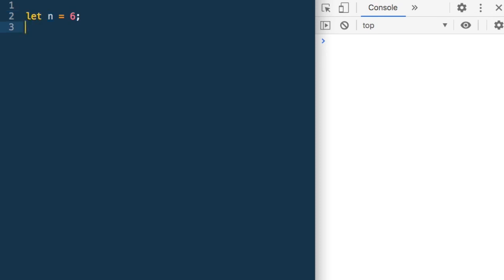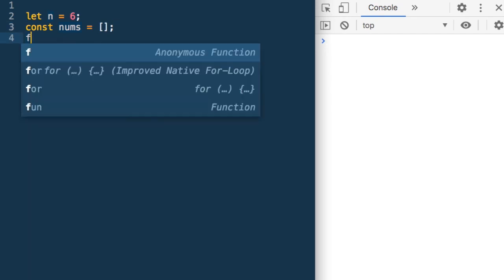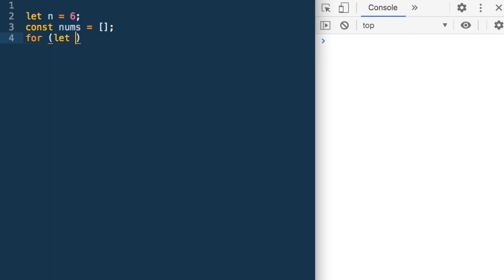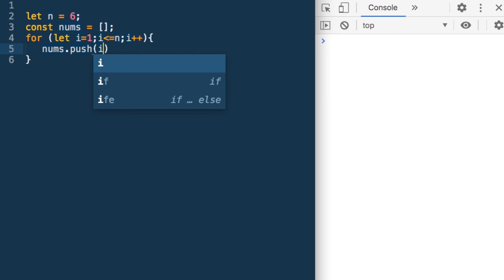We want to create this array, so let me call it const nums, an empty array initially. So we can say for let i = 1, i <= n, i++, and I can just do nums.push(i).